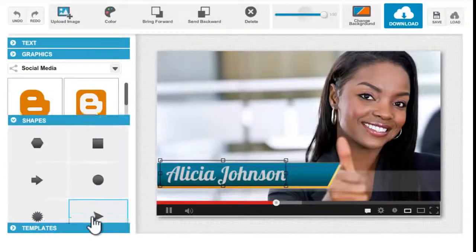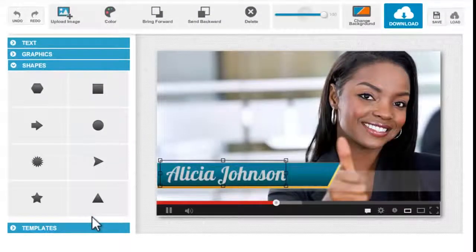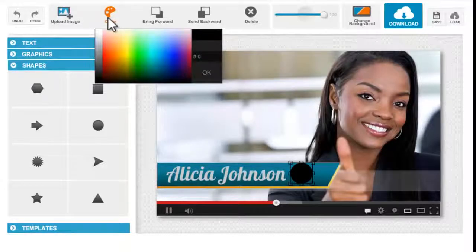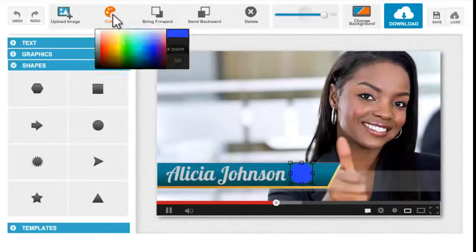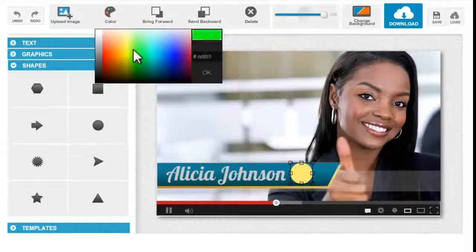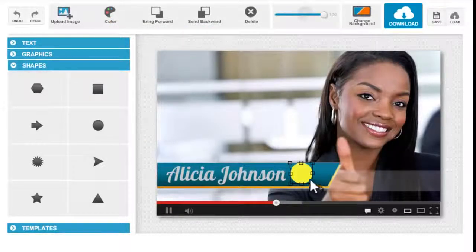Now let's go to shapes. Okay, so the good thing with shapes is that these are vector images. So for example, if you want to use any of these shapes, just click it, and the shape will appear right here. You can drag it anywhere on your screen, and then as for shapes, you can change them to any color that you want to. Just click on the shape, go to color and then choose a color for that using the color picker, and it will change right away like that. All right.